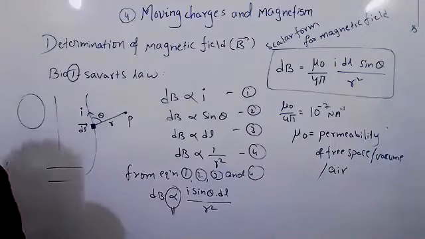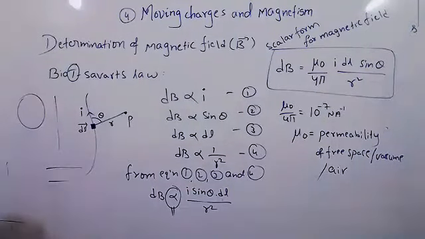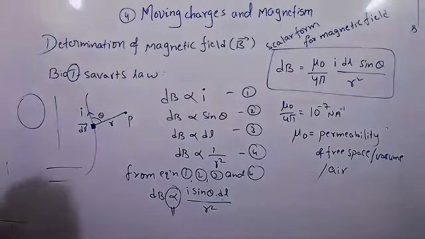Sir, what is the difference between permeability and permittivity? Permittivity, what I have explained, once a medium is entered, it creates its own field so that the force between them will reduce. Permeability means the ability of a medium to allow a number of magnetic lines of force.